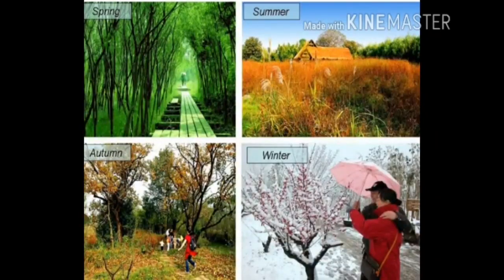Okay children, I will ask one question to you. What are the 4 main seasons in India? There are 4 seasons in India: spring, summer, autumn and winter.